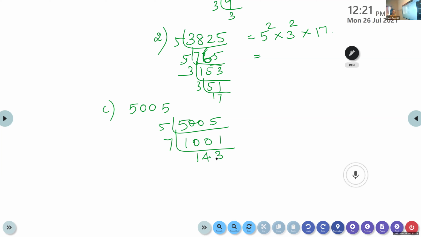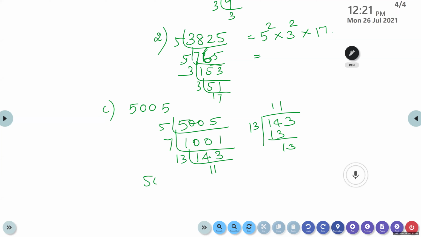Is it possible to divide by 2? 3? 13. If you divide 143 by 13, you'll get 11. So 5,005, we can write this as 5 into 7 into 13 into 11.